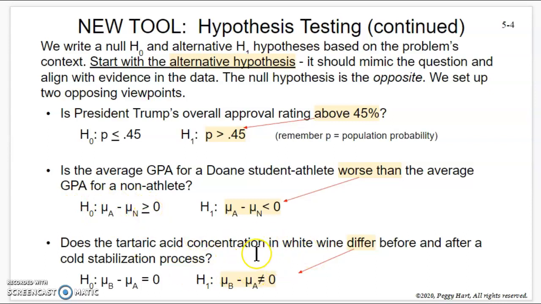And then this last one about the acid concentration in white wine, right, before and after some process, right? So then we would have the mean for before minus the mean for after, right? Different, not equal to 0. So differ is not equal to 0, right? And then the opposite is equal to 0. So setting them up correctly is one of the big problems that students have. It's not that hard. You can tell it wouldn't be that hard. You just spend a little time on it, right? But you need to make sure you set up your process correctly.